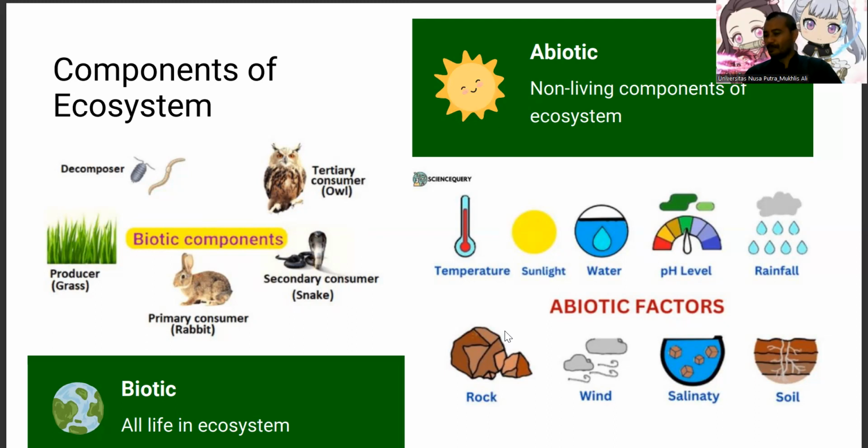Some abiotic components in ecosystem are temperature, sunlight, water, pH level. This is we call acid and base. Rainfall, rock, wind condition, salinity, and soil.